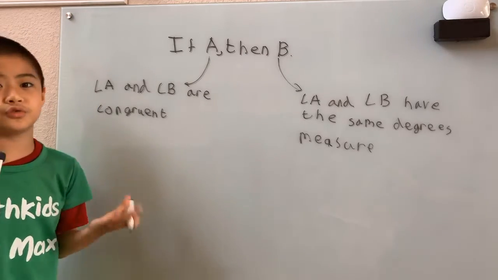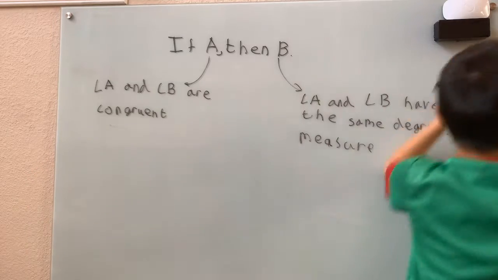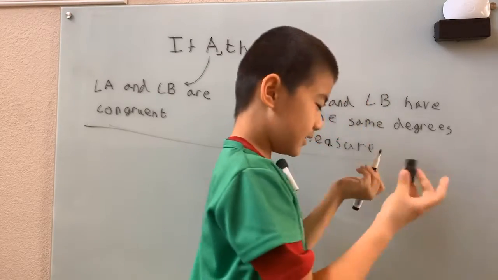But what about untrue statements? Let's see.